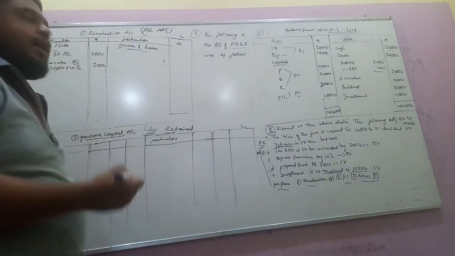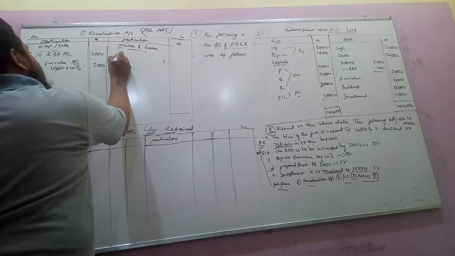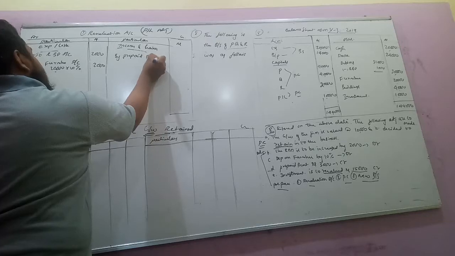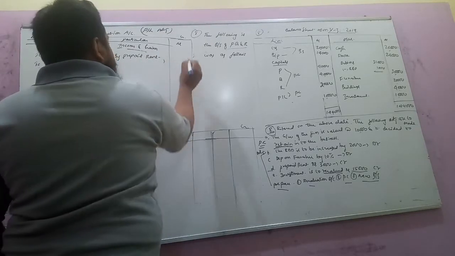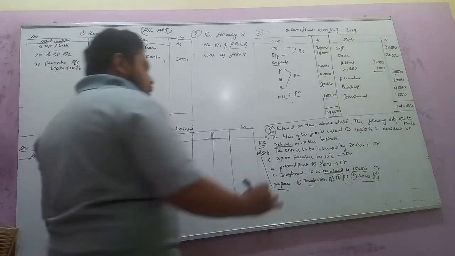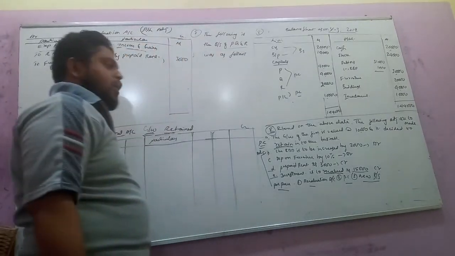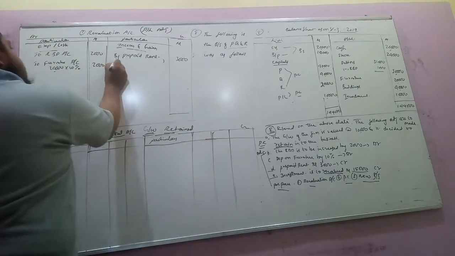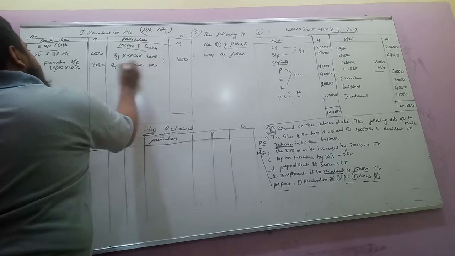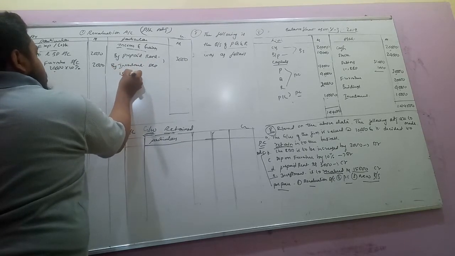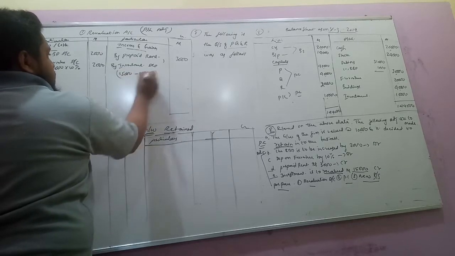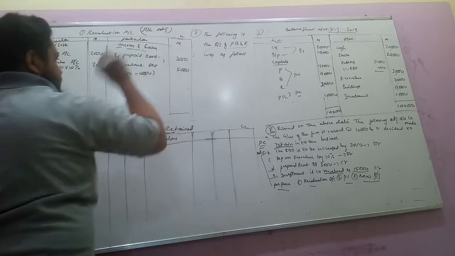Prepaid expenses we record on the income side. Prepaid rent rupees 3,000. Next, investment is to be revalued to 15,000. The old value given in the balance sheet is 10,000, so 5,000 is an appreciation.